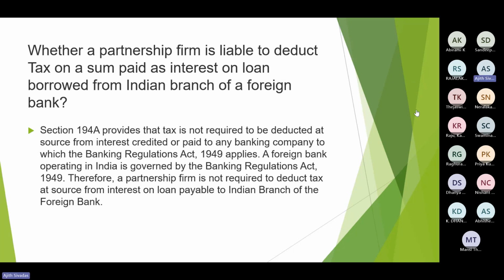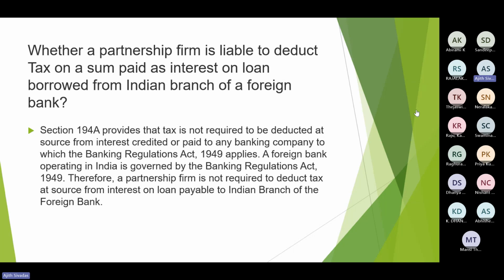Even though it is taxable under PGBP, why is this section not applicable, if you ask? The point is, there are several decisions wherein this remuneration and this interest would be termed as appropriation of profit and not as normal amounts. So there is no distinction between the partner and the partnership firm, and thereby on such interest paid to partners, this section 194A is not at all applicable.